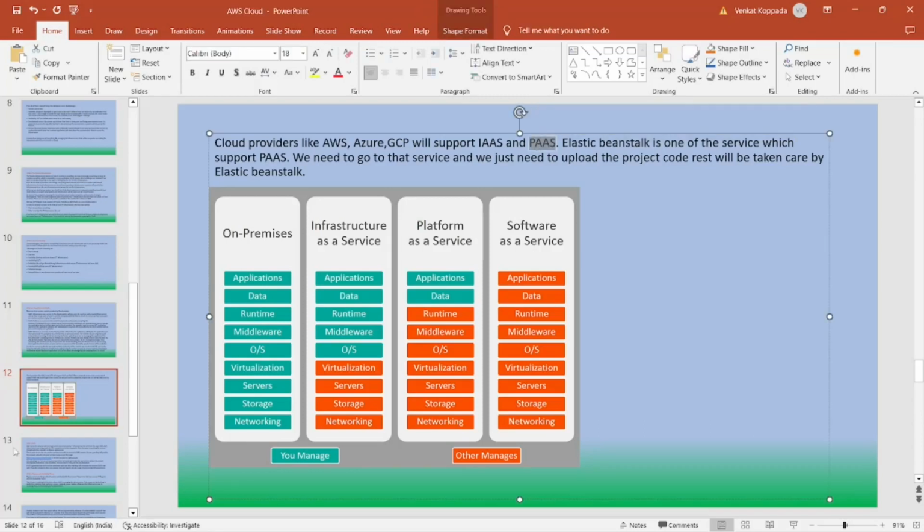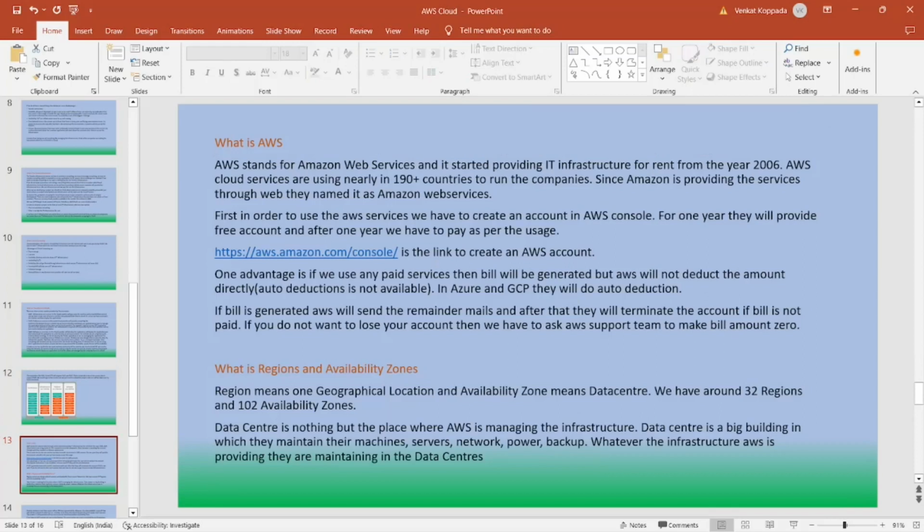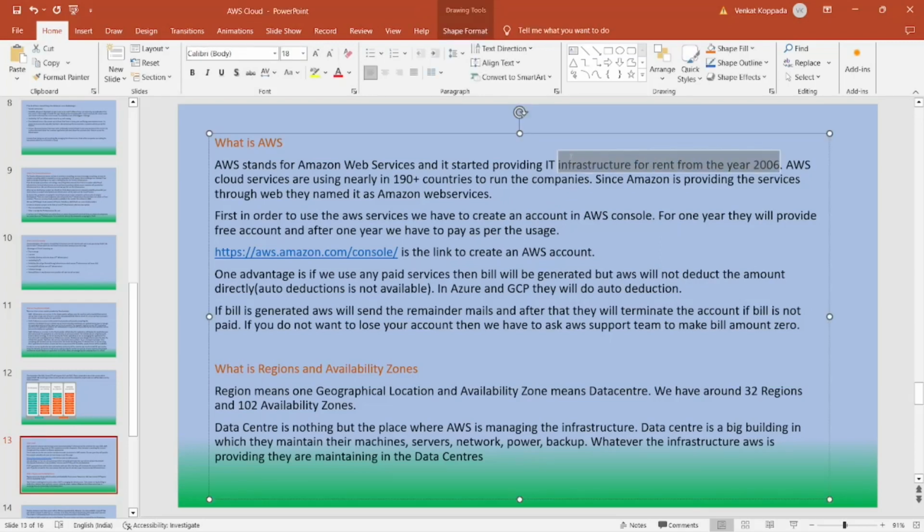Next, what is AWS? AWS stands for Amazon Web Services, and it started providing IT infrastructure for rent from the year 2006. From 2006, AWS has been providing IT infrastructure for rent to companies. AWS cloud services are used in nearly 190 plus countries to run companies. Since AWS provides the services through the web, they named it Amazon Web Services. First, in order to use the services, we have to create an account in the AWS console. For 1 year it will be free, and after that we have to pay as per the usage. This is the link to create an account.